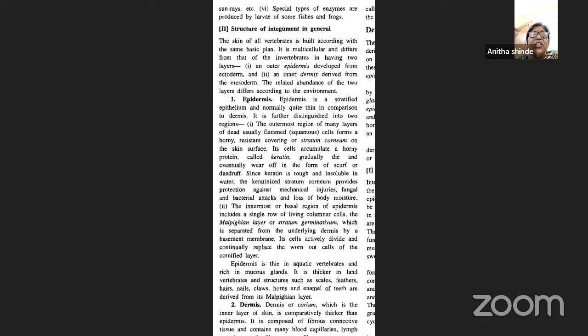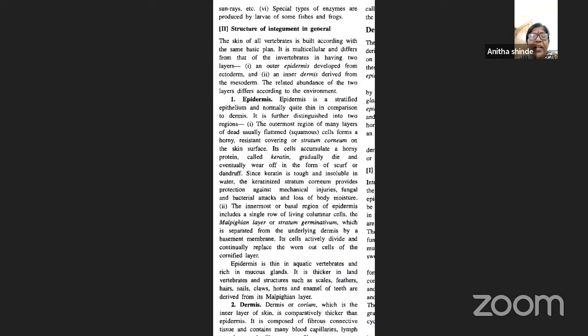The outermost region consists of many layers of dead, flattened squamous cells. They form a covering called the stratum corneum on the skin surface, and they produce a protein called keratin. These cells usually die and eventually wear off. Since they contain keratin, it is tough and insoluble in water. So this provides protection against mechanical injuries, fungal infections, as well as bacterial infections.